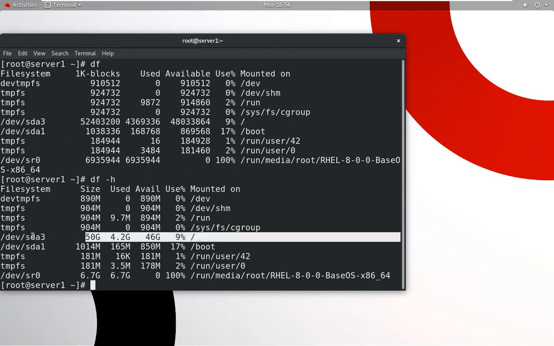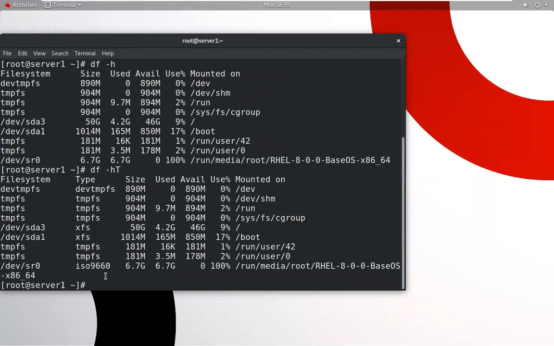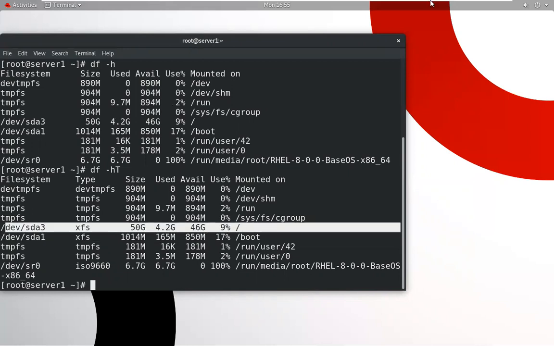So this is a file system. What type of file system does it have? We can use -T for type. So we can check. This is the type of the file system. It has an extended file system. So every file and folder is stored in this particular file system.